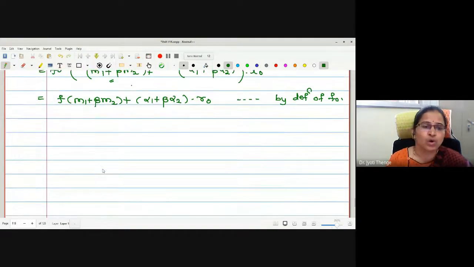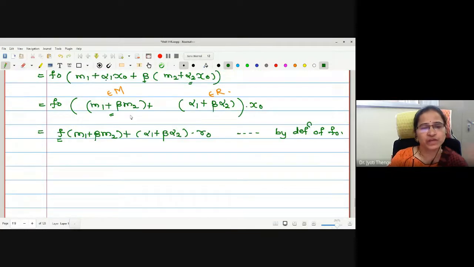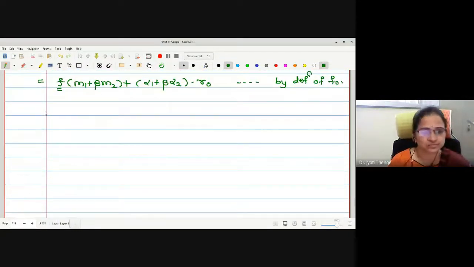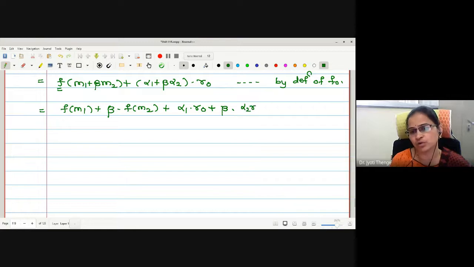Okay. Now, what do we know about f? It's a functional, no? Yes, linear, ma'am. And what is its job? Just to separate m1 and m2. Correct? Therefore, can I write this as f of m1 plus beta times f of m2? Then let me multiply by r naught. This is alpha 1 r naught plus beta times alpha 2 r naught. The reason: f is linear because it is a functional, no?